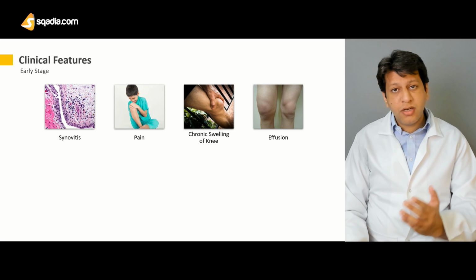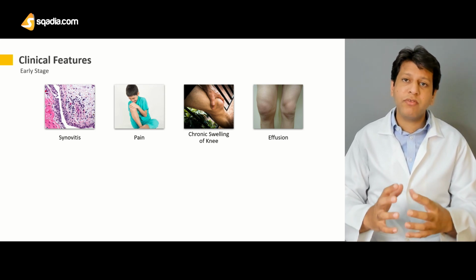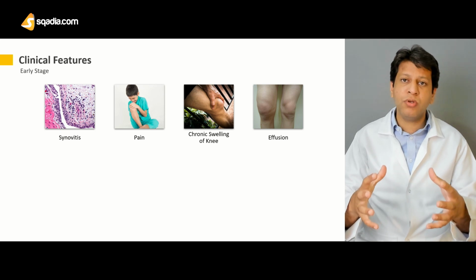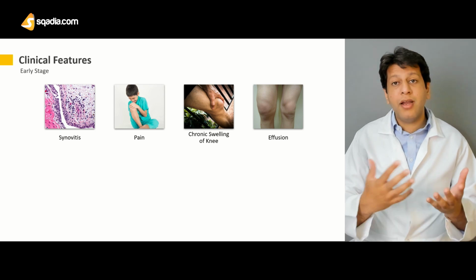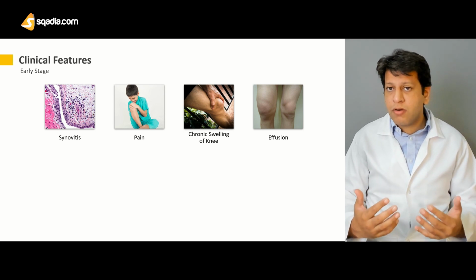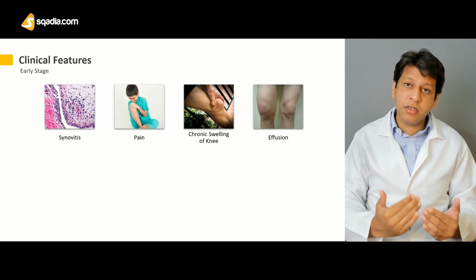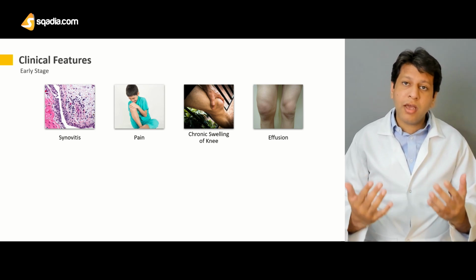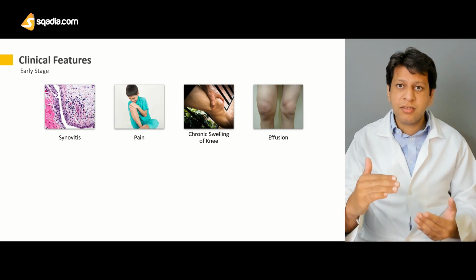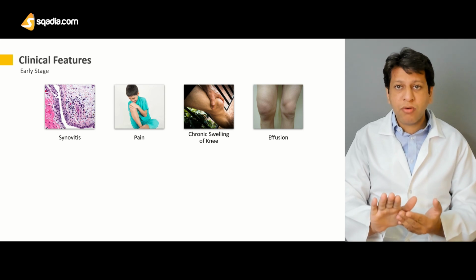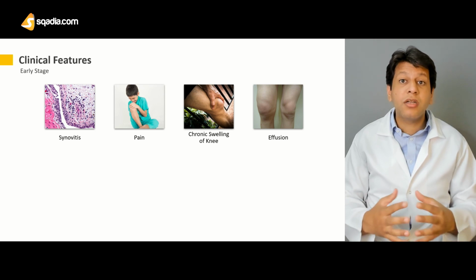And swelling leads to effusion, and effusion leads to decreased range of motion, because if the knee has swollen up like a balloon, it will be difficult for the patient to move the knee joint. And we know that the normal movement occurring at the knee joint is from -10 to 130 degrees. That is, on average a patient can extend a knee joint up to 10 degrees above the normal 0 degree, and then flexion can occur up to 130 degrees.